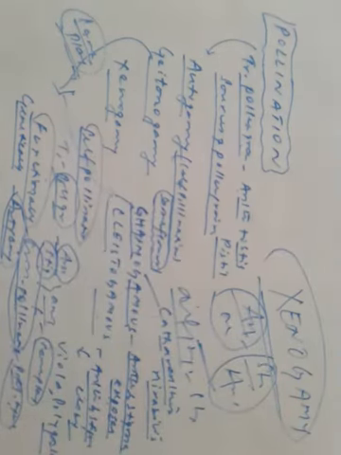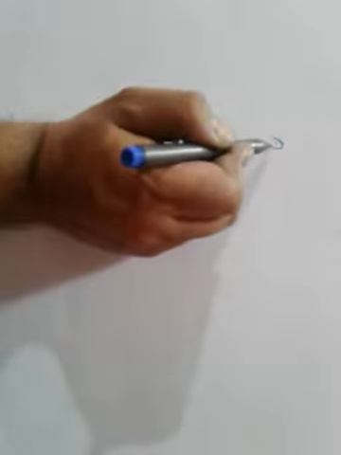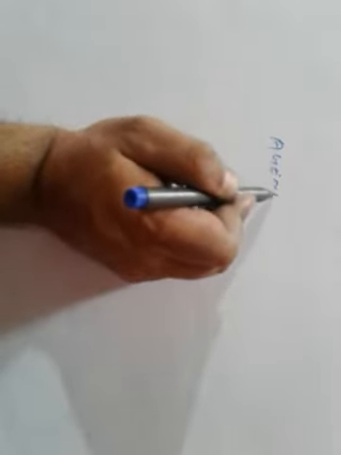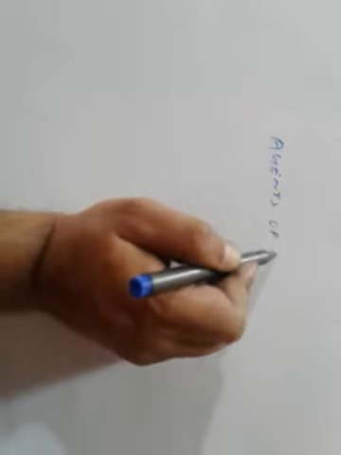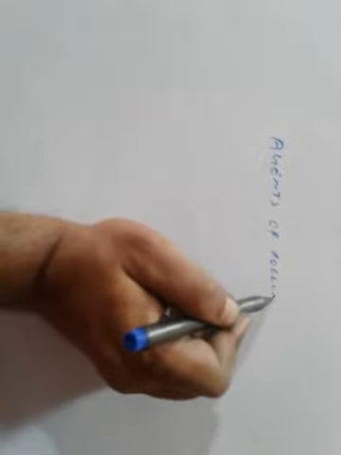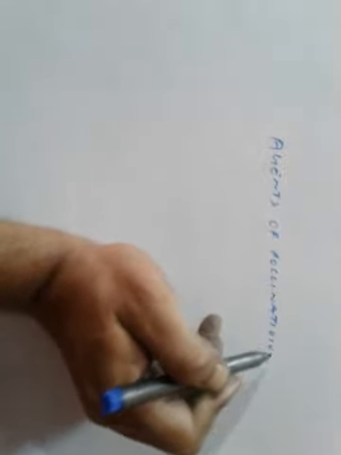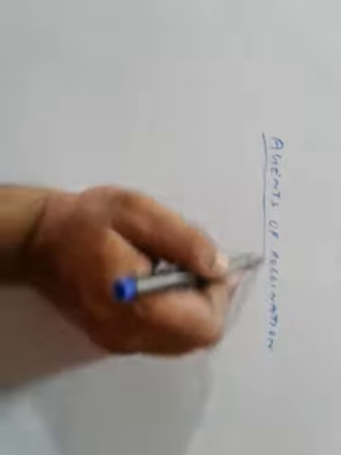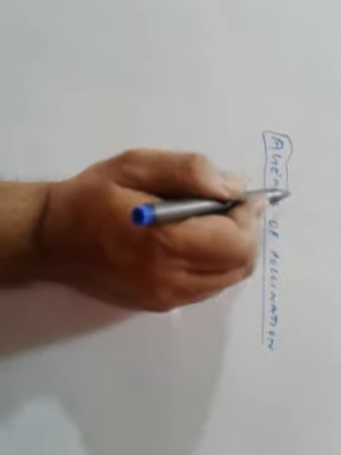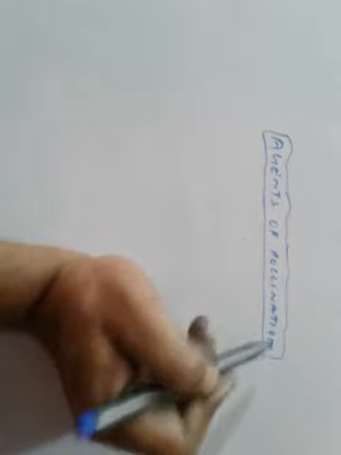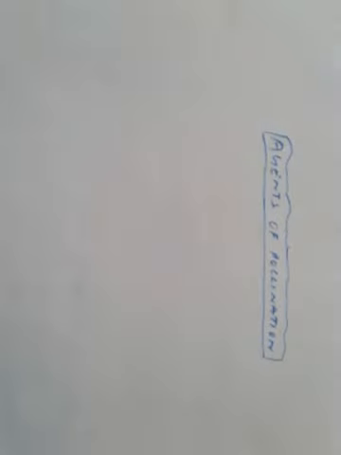Now let us study about the agents of pollination. So what are agents of pollination?